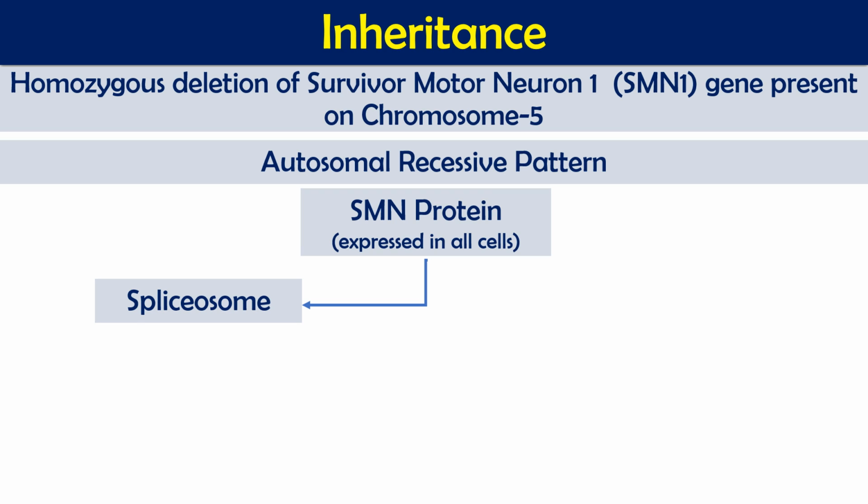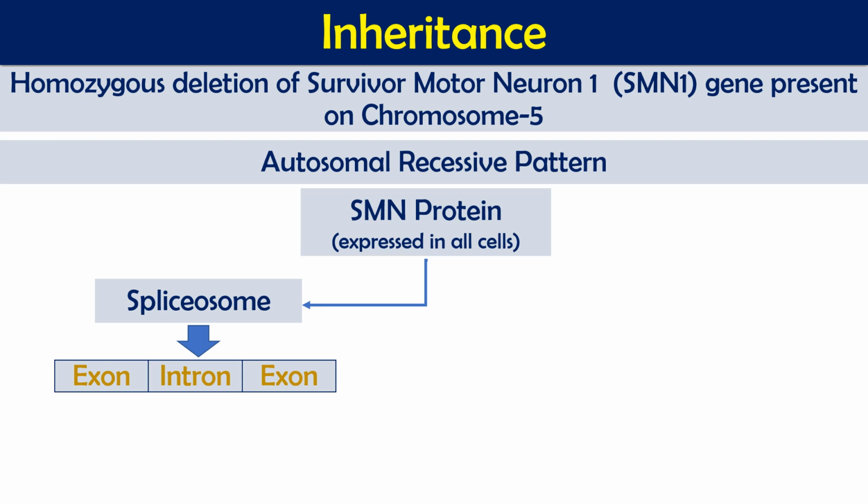What is a spliceosome? Whenever we form heterogeneous messenger RNA, meaning before the mature messenger RNA, the messenger RNA normally has introns and exons. The intron, which is the non-coding region, needs to be removed, and the removal of this intron is done by the spliceosome.